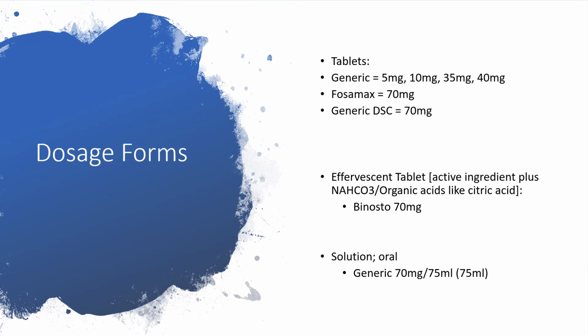Dosage forms. Alendronate could be in the form of tablets under the generic name with dosage 5 mg, 10 mg, 35 mg, or 40 mg, or under the brand name Fosamax with dosage 70 mg, or generic as 70 mg. Effervescent tablet, meaning active ingredient with sodium bicarbonate or organic acids like citric acid, will come under Banostor as 70 mg. There is the possibility of alendronate in the form of oral solution under the generic alendronate at 70 mg per 75 ml.